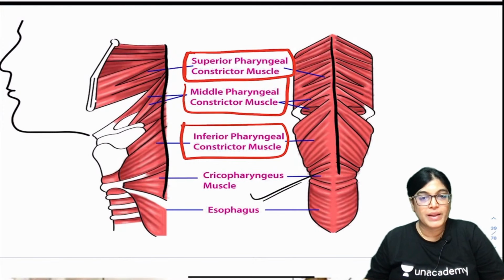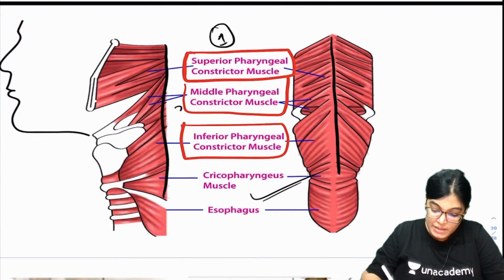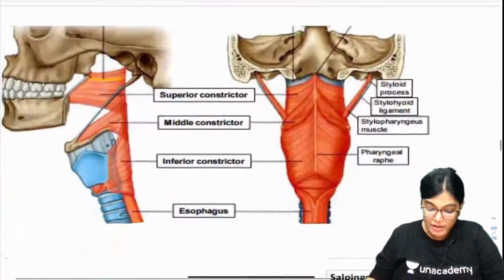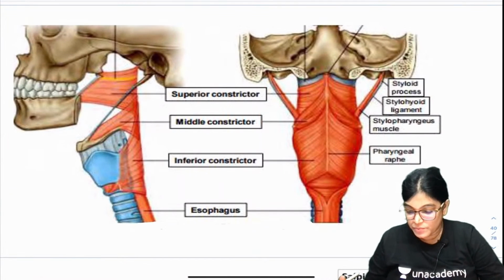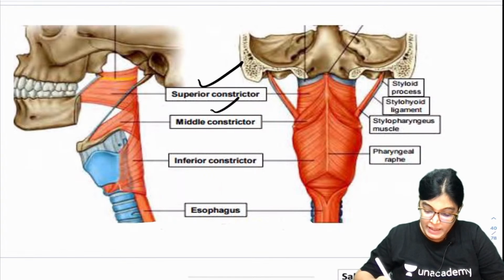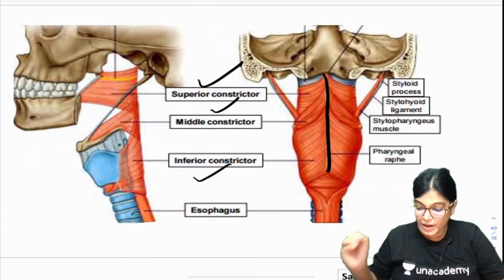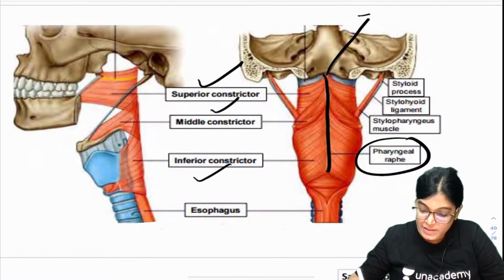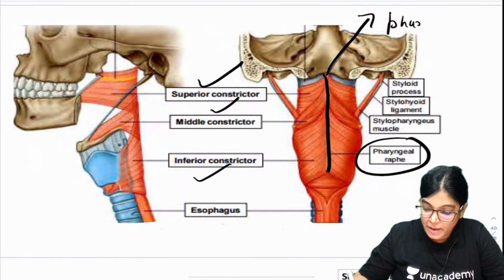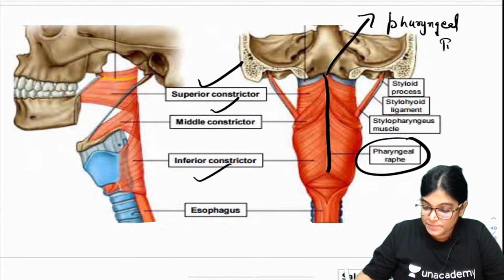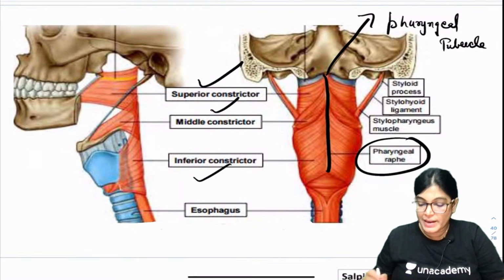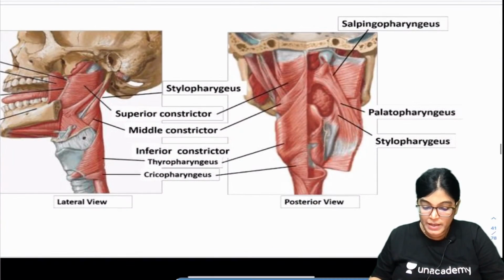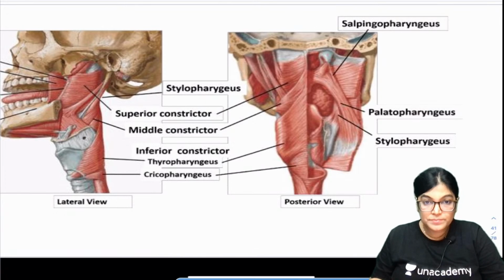Also, part of the cricopharyngeus muscle has been shown here. These three muscles shown here are the three constrictor muscles, and all of them insert into the median fibrous raphe. This is a better diagram, where you can see the superior, middle and inferior constrictor muscles inserting into the median fibrous pharyngeal raphe in the midline. The initial point where it starts is the pharyngeal tubercle, which was asked in the MCQ, ending at the level of the C6 cervical vertebra. Longitudinal muscles I also want to show you. Here you can see the longitudinal muscles in this diagram.